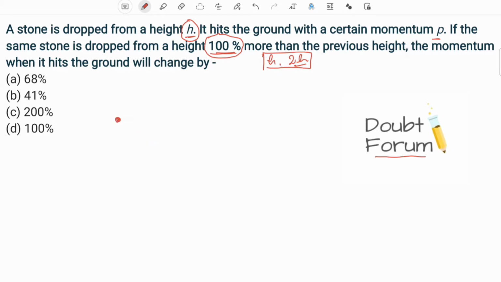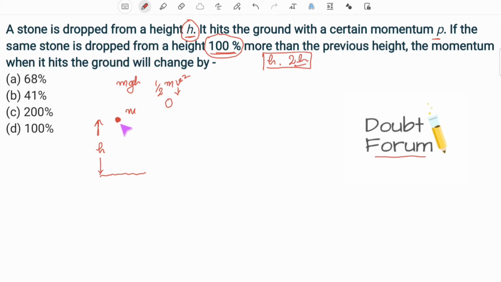Suppose this is a stone. This stone is at a height h from the ground, and let m be the mass of this stone. Due to this height h, this stone will definitely have some potential energy, and the potential energy of this stone when it is at a height h will be mgh. When this stone is at height h, it is at rest. So when the stone is not moving, its kinetic energy, which is given by half mv square, where v is 0, will be 0.